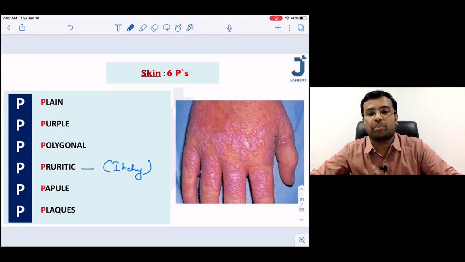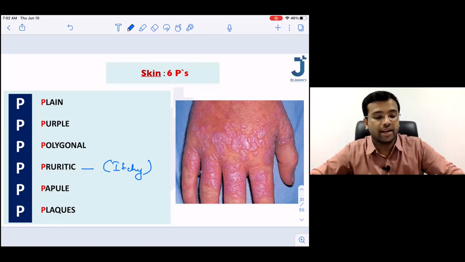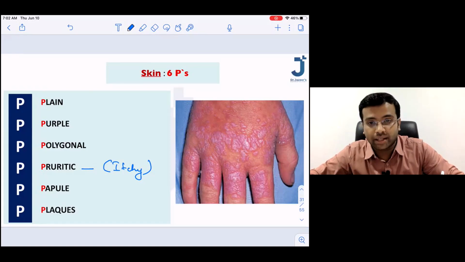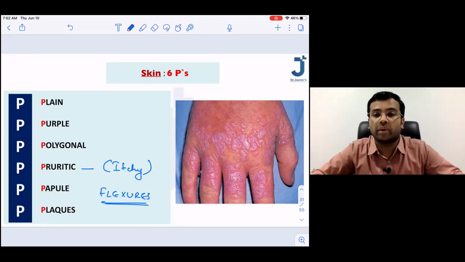And what is the other important point? In psoriasis, we were seeing the lesions over the extensor surfaces, whereas in lichen planus, the lesions have more predilection to the flexural surface. The lesions are more commonly seen over the flexural surface.